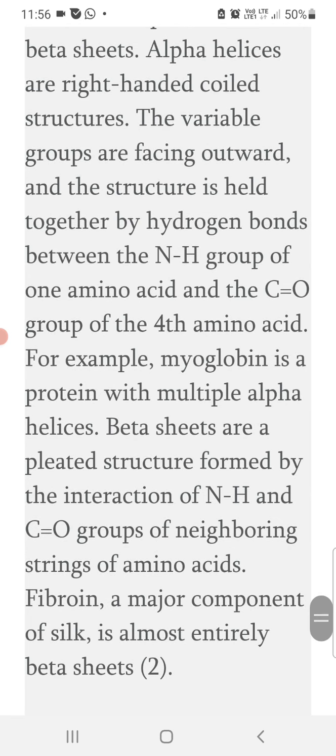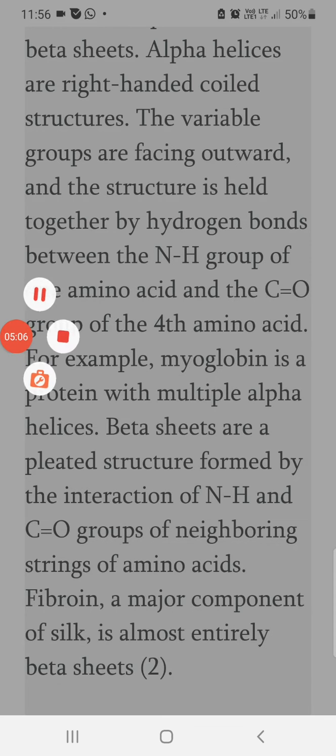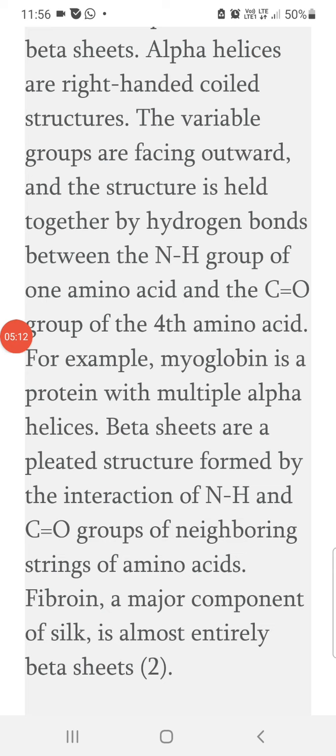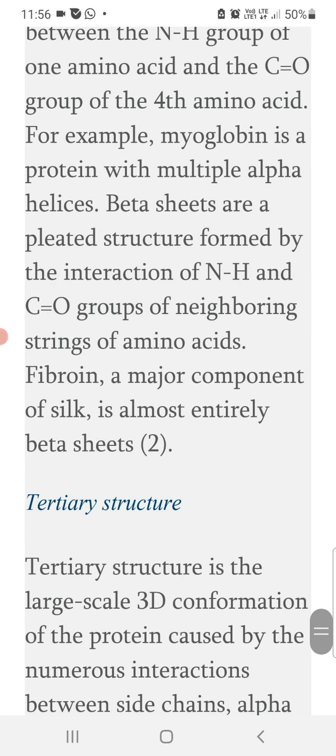Beta sheets are pleated structures formed by the interaction between nitrogen-hydrogen and C double bond O groups of the neighboring string of amino acids. For example, fibroin, a major component of silk, is almost entirely beta sheets.